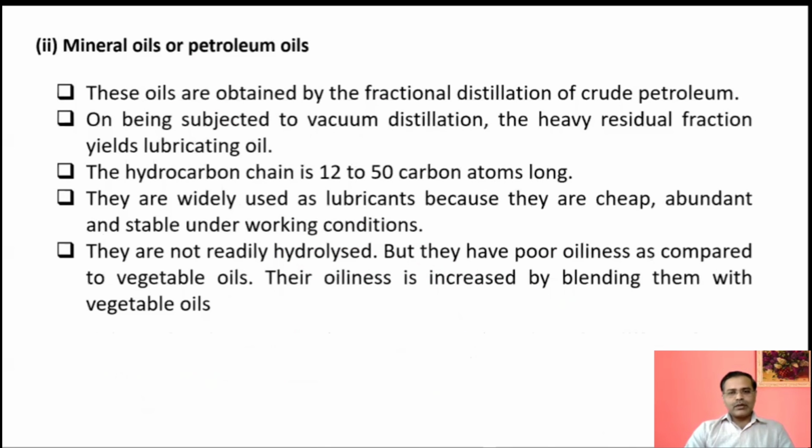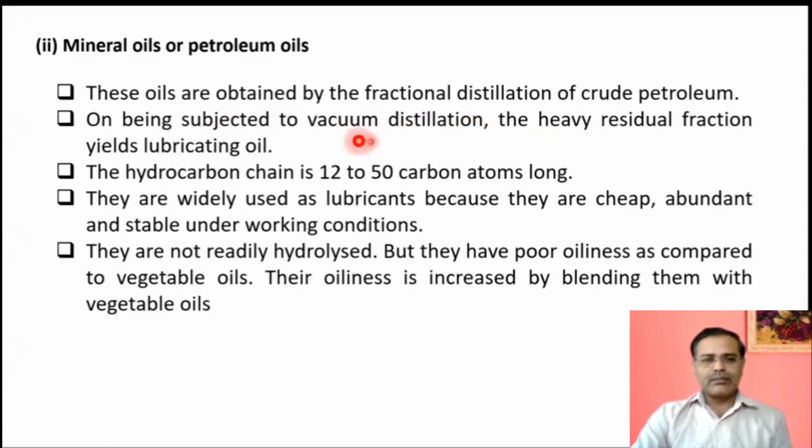The next is mineral oils or petroleum oils. These are obtained by fractional distillation. Recently, we have seen the fractionating column and fractional distillation. These are taken from the lower part, the heavy oil. The residual parts can be obtained from fractional distillation or vacuum distillation. Higher hydrocarbon chains are present, carbon 12 to carbon 50. These are widely used lubricants because they are cheap, abundant, and stable at most working conditions, and they are not readily hydrolyzed. So it is better to use this type of material.